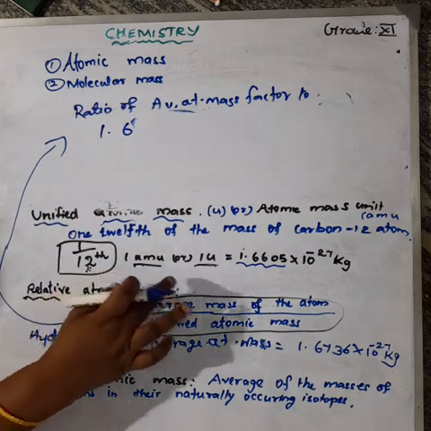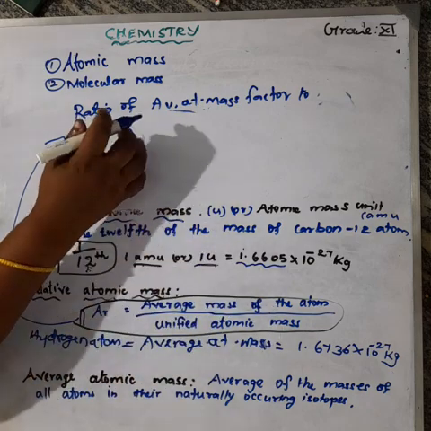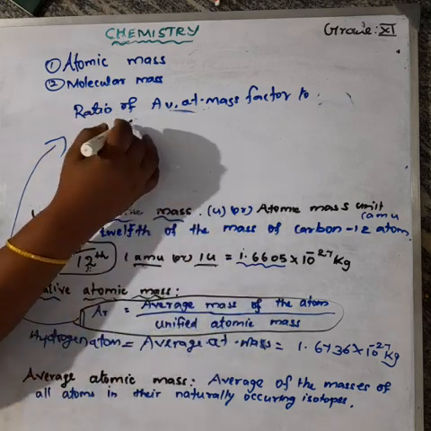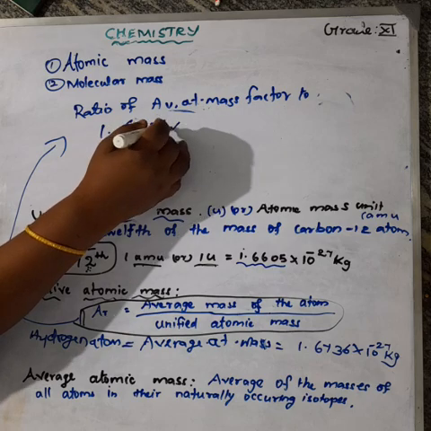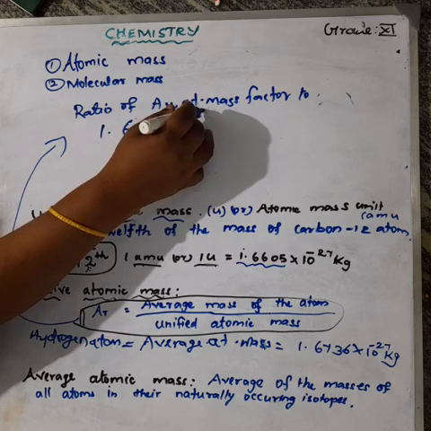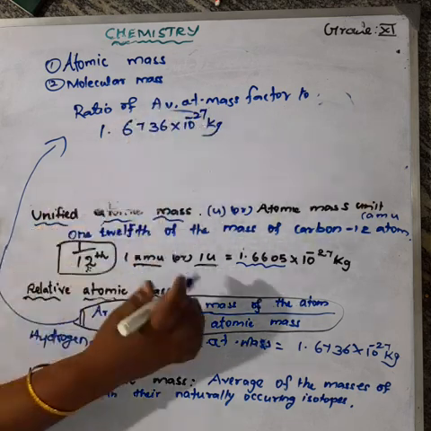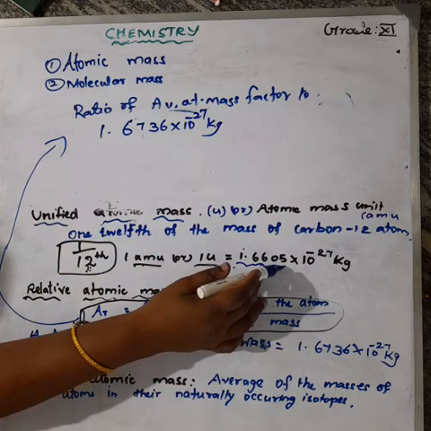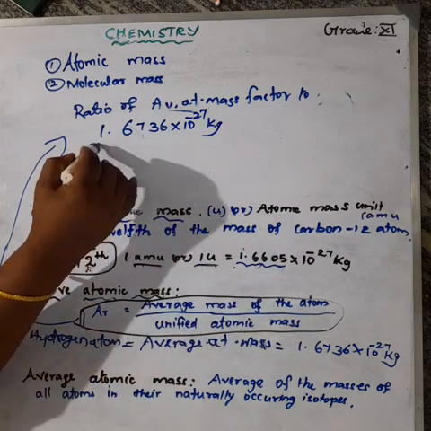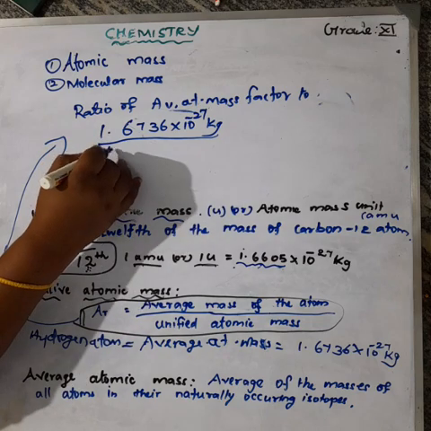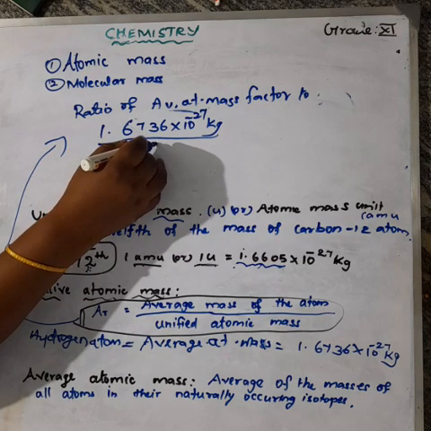What is 1 AMU in kilogram? It is 1.6605 into 10 power minus 27 kilogram.